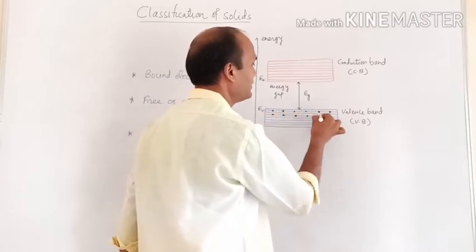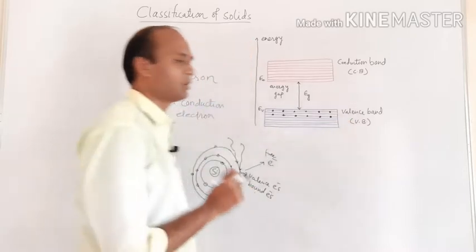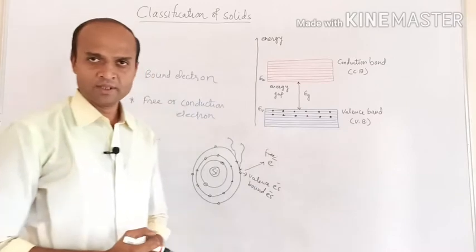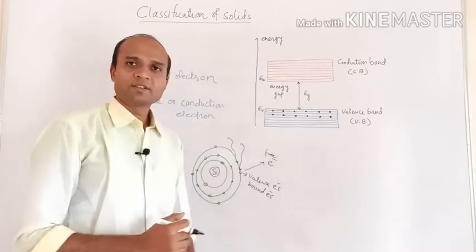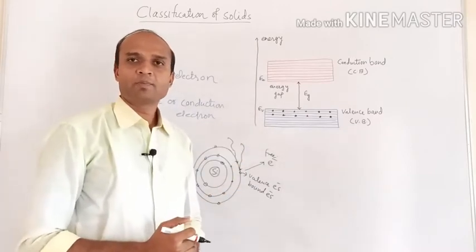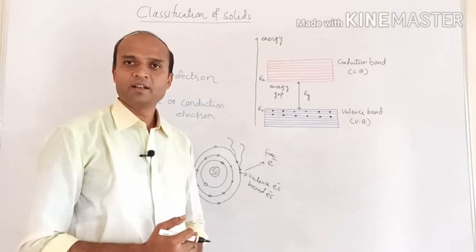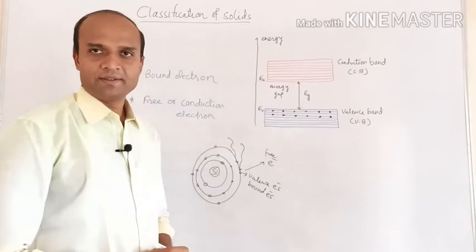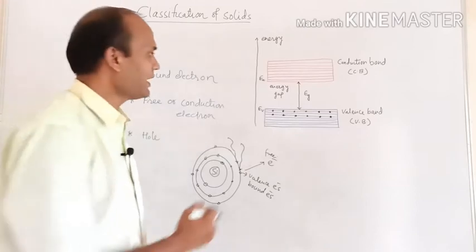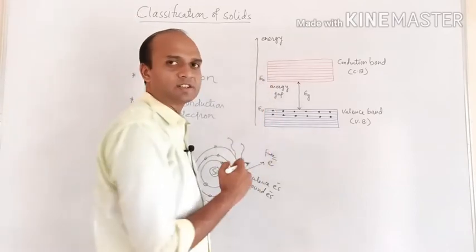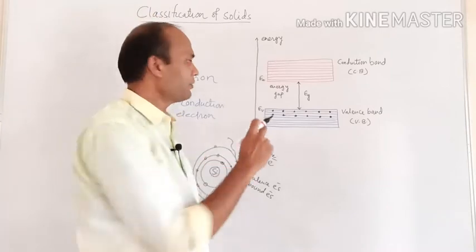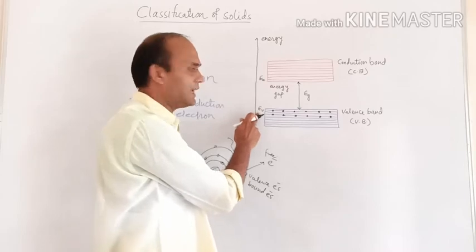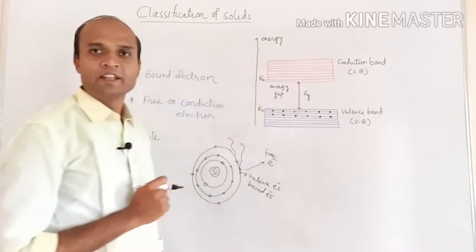These are the bound electrons. As these electrons are bounded with the nucleus, that's why all these electrons are bound electrons. And now, even though these electrons are present, they cannot participate in the process of electrical conduction. Now, if some external energy is supplied, how much energy is required to reach from valence band to conduction band? That is the difference of energy between conduction band and energy of the valence band. That difference is Eg, energy gap.